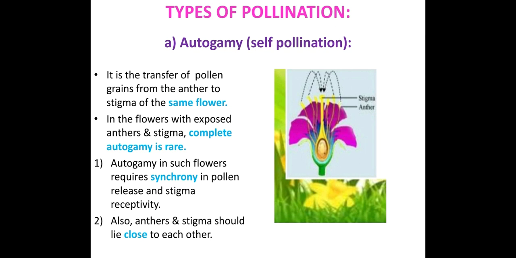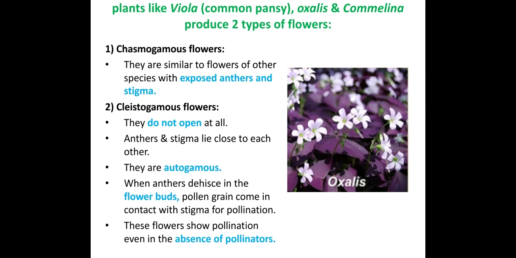Now we'll see examples of some plants and their flowers. Plants like viola, commonly called common pansy, then oxalis and commelina, produce two types of flowers. It is seen in autogamous flowers here. So what are these two types of flowers? Chasmogamous flower and cleistogamous flower. You can see in the diagram I have shown the chasmogamous flower of the oxalis plant. So what are chasmogamous flowers? These are very similar to the normal flowers we see. They are exposed, with exposed anthers and stigma.